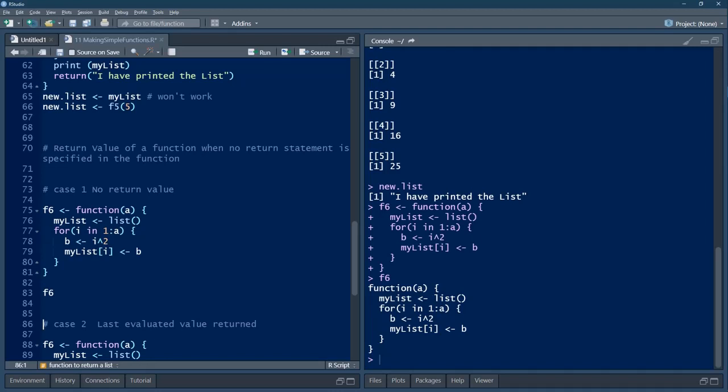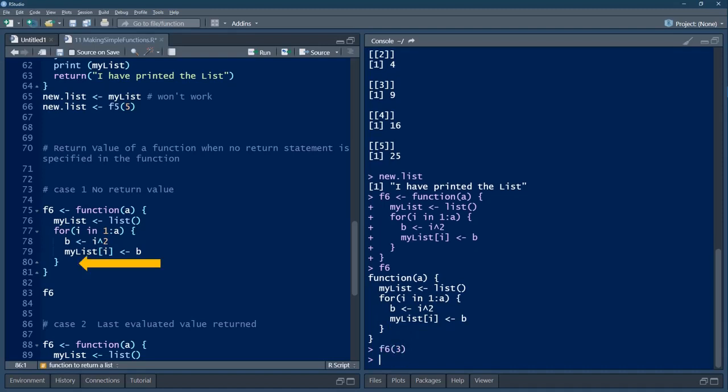Since there is no function call, F6 is simply displaying that function. So if we ask what is the F6 of, say, F6 of 3, in the console we'll say F6 of 3. We don't get anything. Why? Because here there is nothing returned.